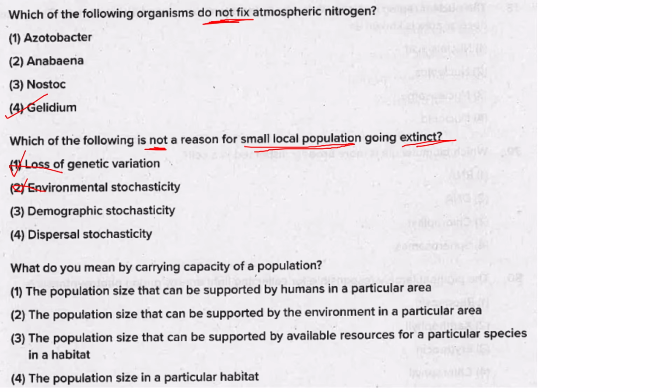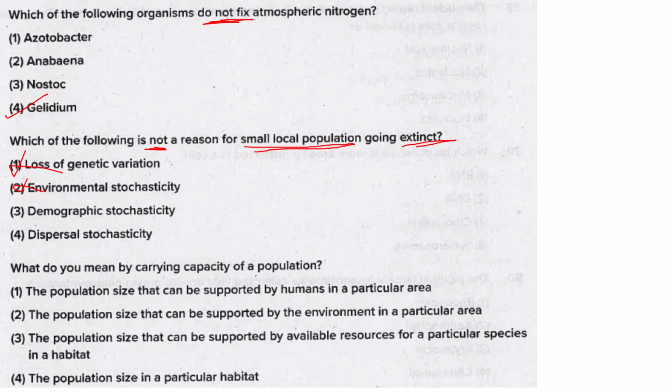The small population will not be able to bear them. They cannot overcome these environmental effects when compared to a large population. Majority of the small local population can get killed because of this environmental variation, so they can become extinct.